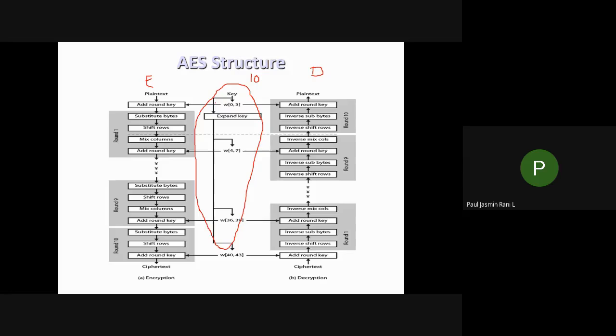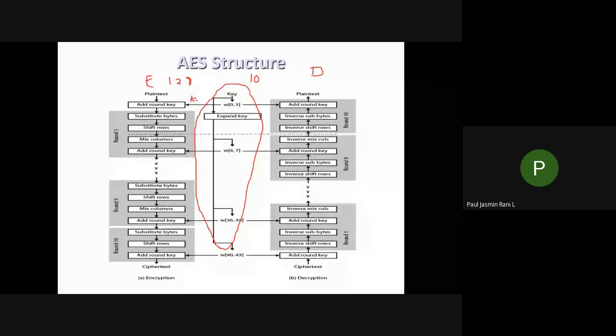First, let us see the encryption side. First you have a plain text. I said that the plain text will be 128 bit. Let us assume that from the key generation you have generated a key, and the first key is k naught. That key k naught is given as an input to your add round key. This will be your first step. After that, the output of the add round key will be given to your first round.